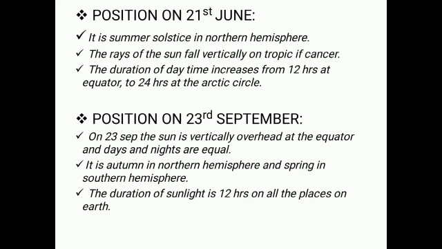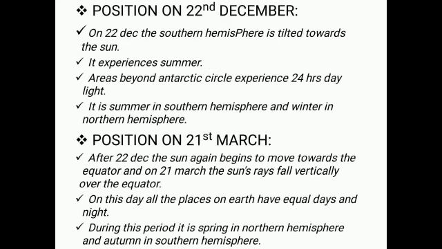Now for understanding it in a better way, in the second last slide, I have given a picture. If you watch that picture, you can understand this in a better way. Now the position on 22nd of December, Earth's position on 22nd December. On 22nd December, the southern hemisphere is tilted towards the sun. It experiences summer. Now areas beyond the Antarctic Circle experience 24 hours daylight. Now it is summer in the southern hemisphere and winter in the northern hemisphere.